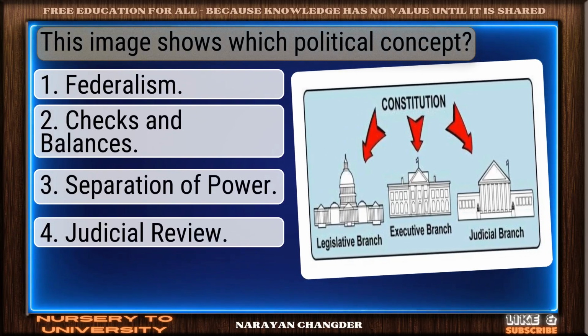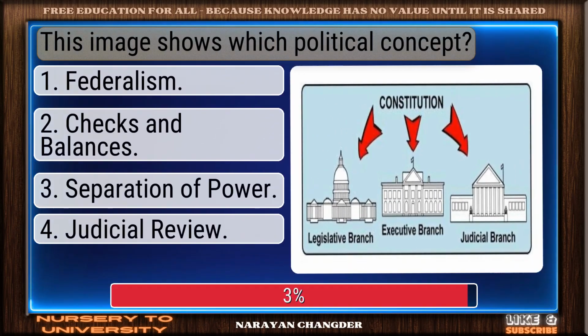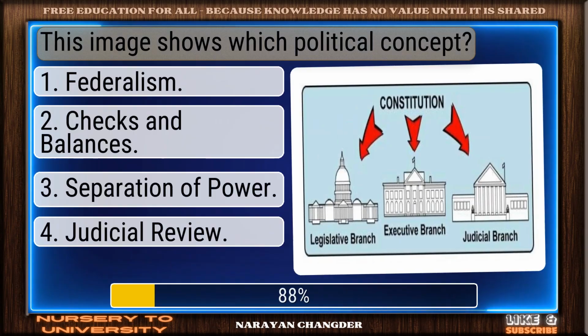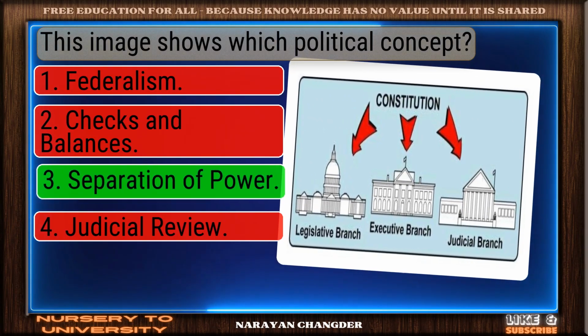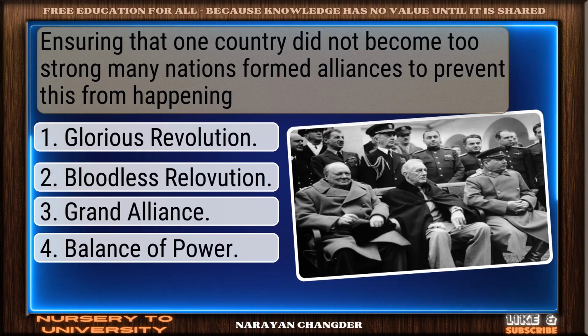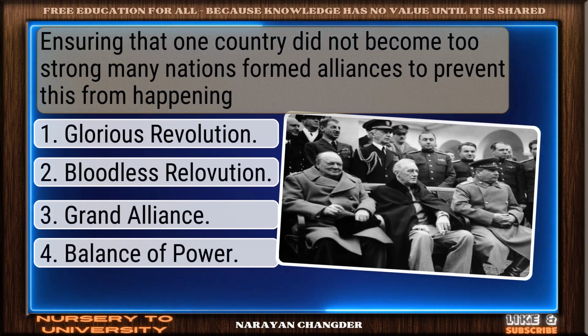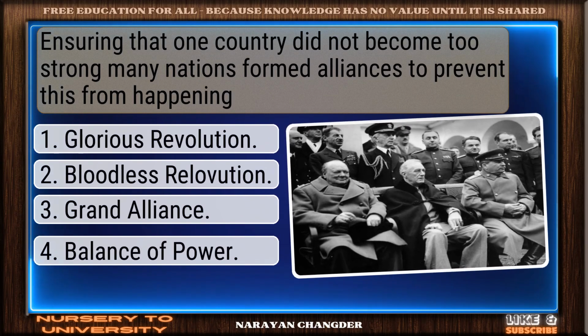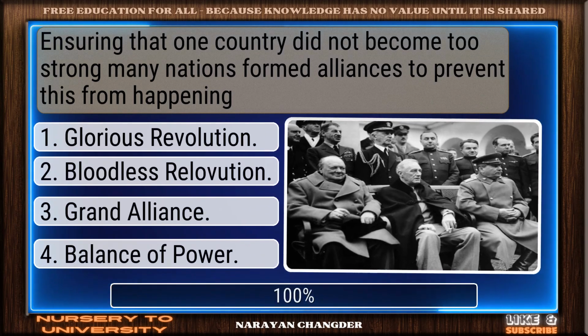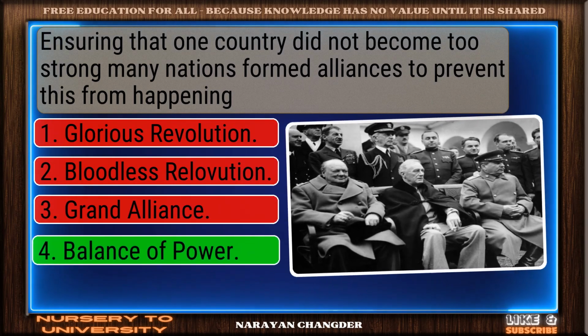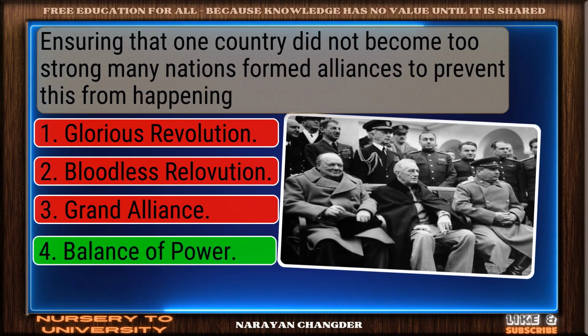This image shows which political concept? Strong choice. Separation of power is the right answer. Ensuring that one country did not become too strong, many nations formed alliances to prevent this from happening. Smart pick. Balance of power is the correct choice.